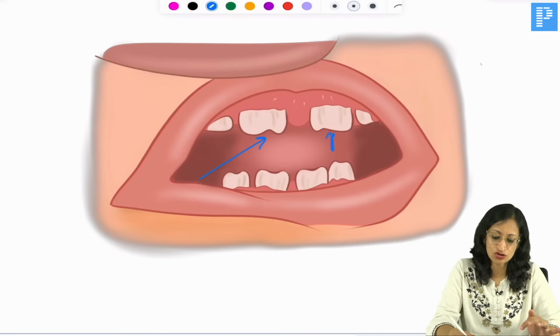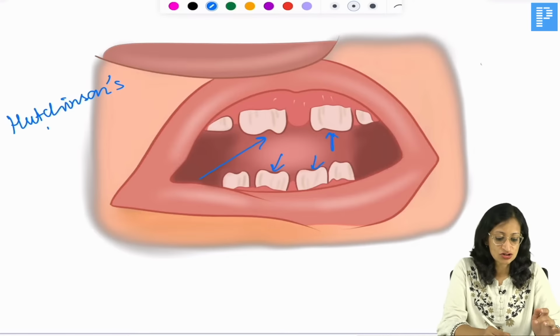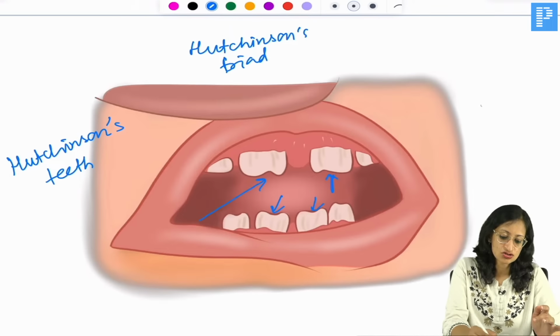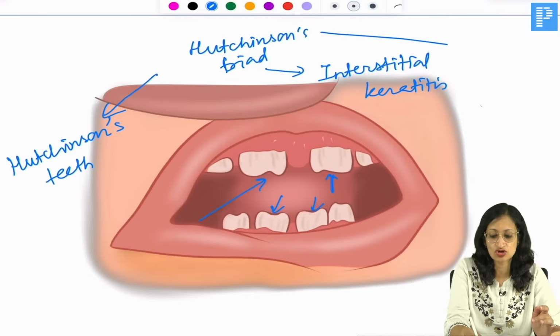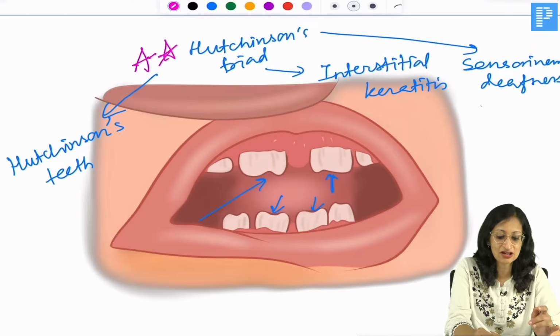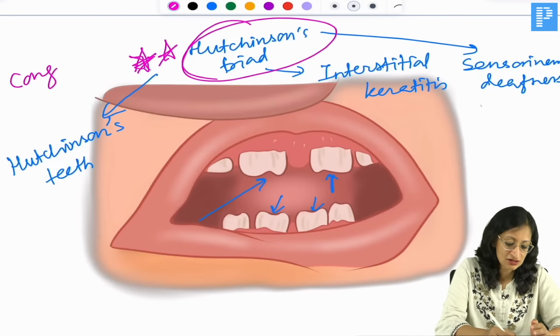What do you see here? You can see these notched incisors. It is known as Hutchinson's teeth, and you will be telling me in which condition we see it. Hutchinson's teeth are part of Hutchinson's triad. Obviously the triad has three things: Hutchinson's teeth, interstitial keratitis, and sensory neural hearing loss. Many a time you have got questions on this. Hutchinson's triad is one of the late manifestations of congenital syphilis.